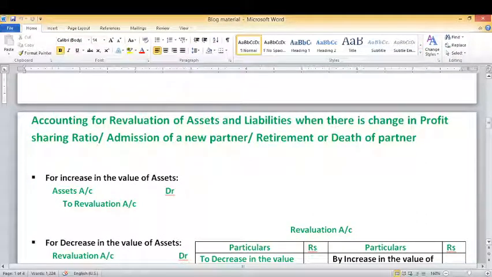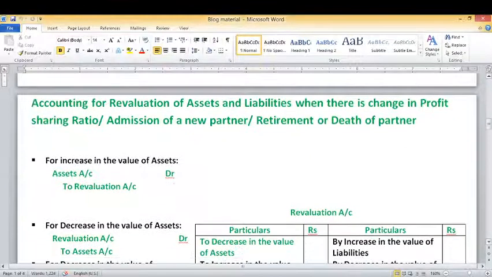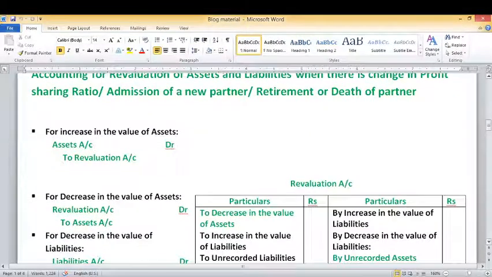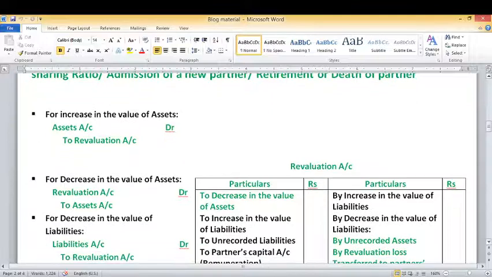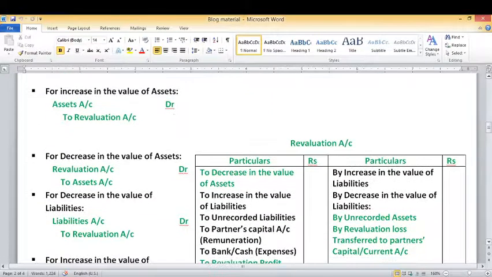Accounting for revaluation of assets and liabilities is needed at the time of a change in profit sharing ratio amongst the existing partners, or in a case of admission of a new partner, or in a case of retirement or death of an existing partner. So now we will learn how to prepare a revaluation account for an increase in the value of assets.